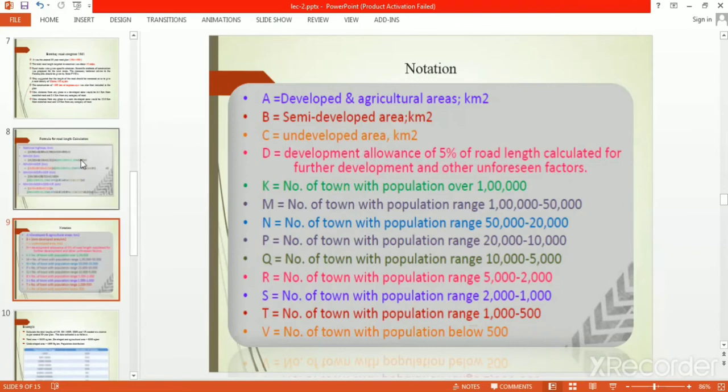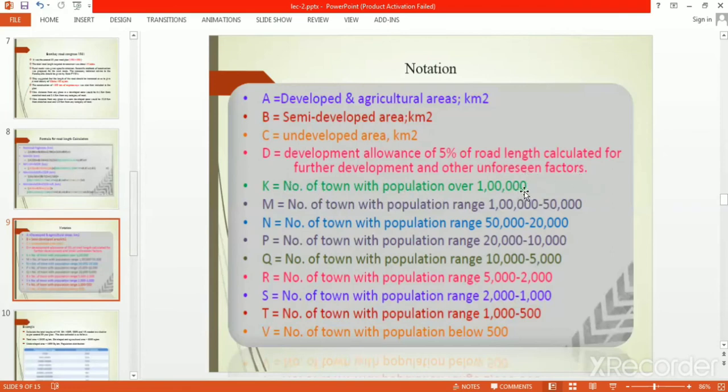D is development allowances. Their development allowance was 15%. Now it is reduced to 5% because some development happened in those 20 years, so that weightage should be reduced in this plan. Development allowance of 5% is calculated for further development and other unforeseen factors.